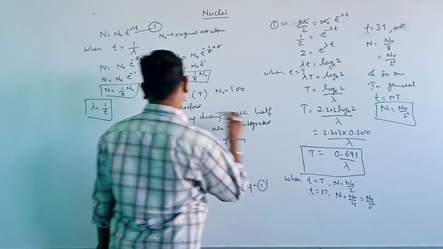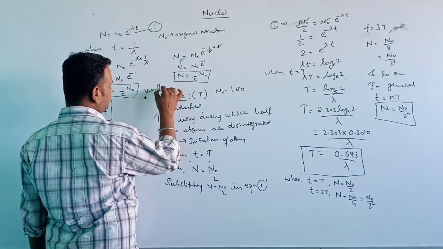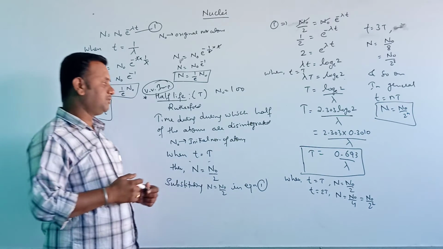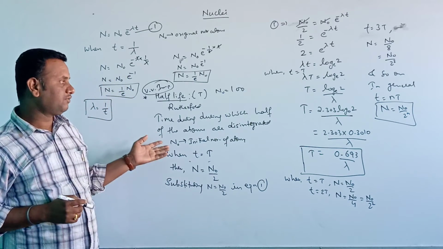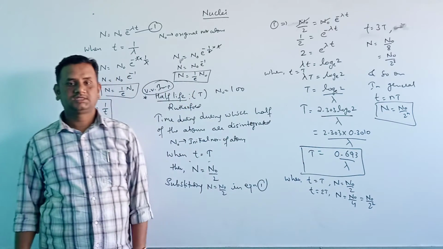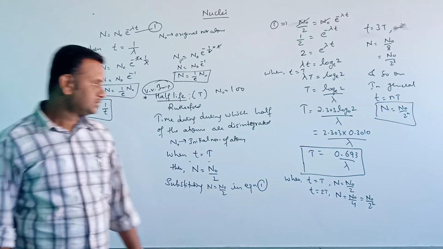Okay. So this is very important. They might ask in the exam for at least 3 marks: define half-life and prove that the time T is equal to 0.693 by lambda. Okay. So note down this.